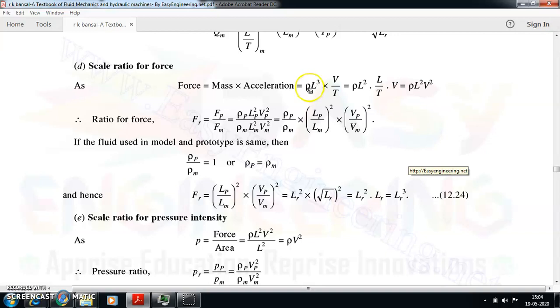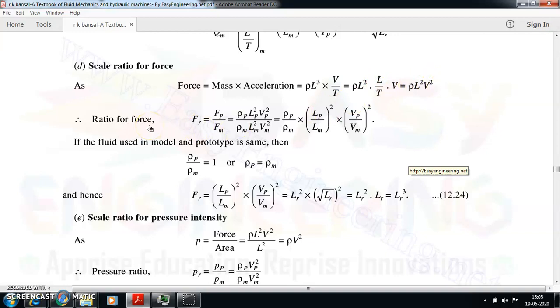So density rho, volume in terms of three linear dimensions, L cube, and acceleration is V by T. Whatever remains here will be rho L square, L by T into V. I'm just expanding this L cube as L square into L by T, so that I can write this L by T as V. So the proper way of writing the force will be rho L square V square. This is very important, where I am writing L divided by T as V, so that is why I am getting V square.